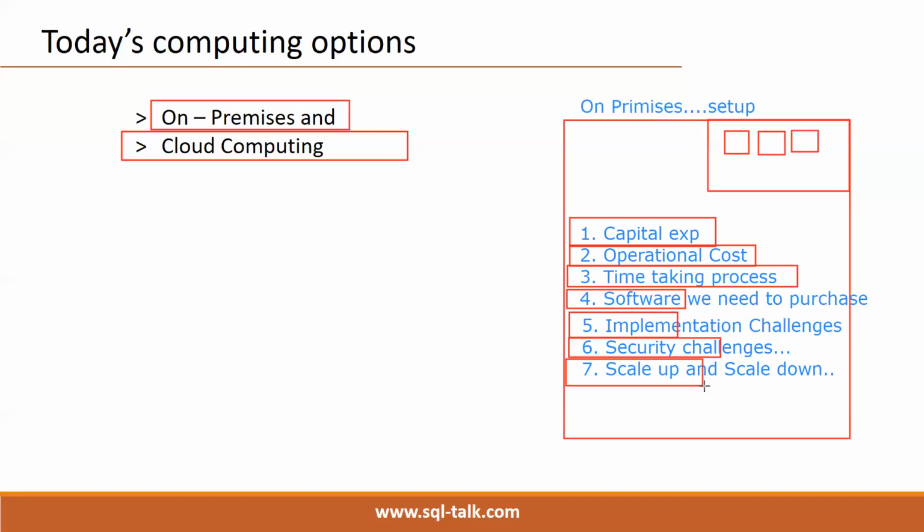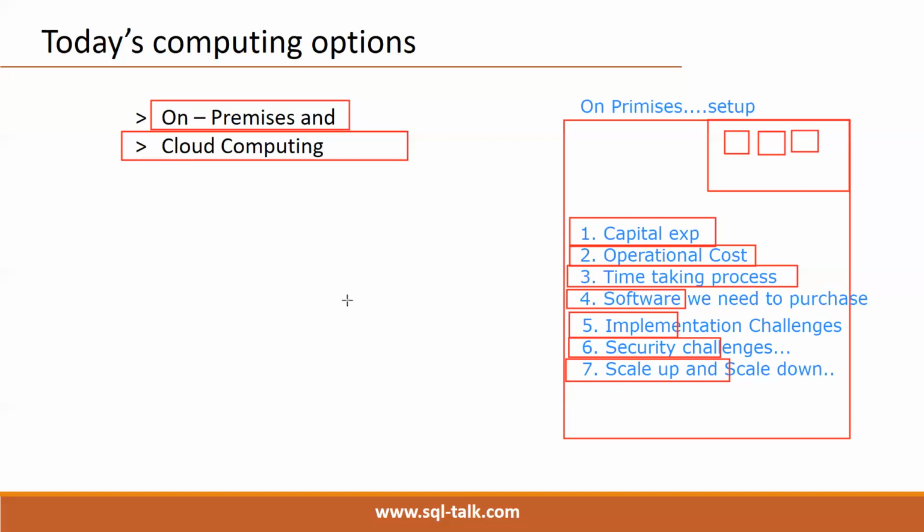And scale up, scale down options are there. At any time, we can increase the RAM. For example, let's say Amazon or Flipkart announces that a sale is there between the 15th and 20th of this month, we can increase the resources. After the 20th we can decrease the resources back. Means only extra charges are there for these 5 days. Scale up, scale down, we can implement automation also by using PowerShell or Azure CLI. So these are the various benefits of cloud computing.